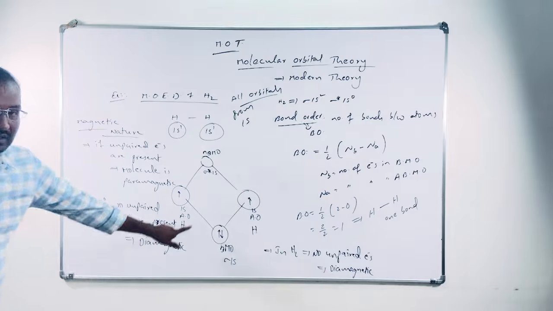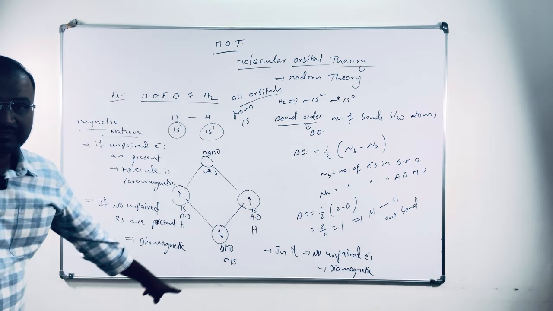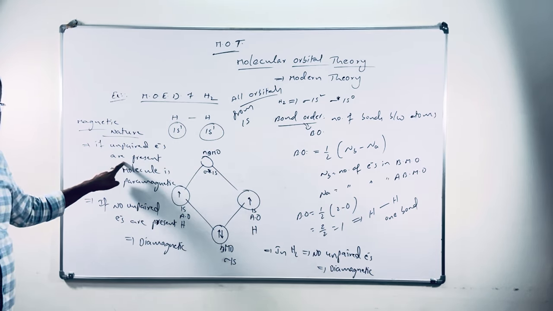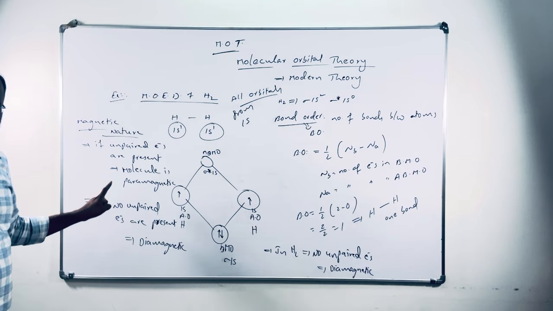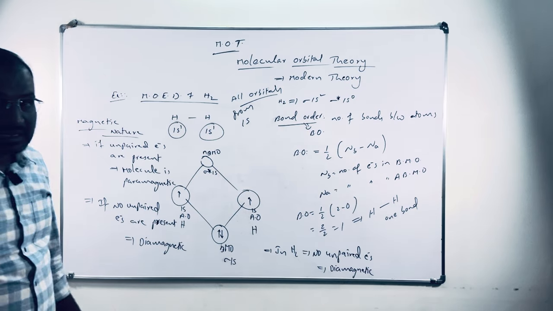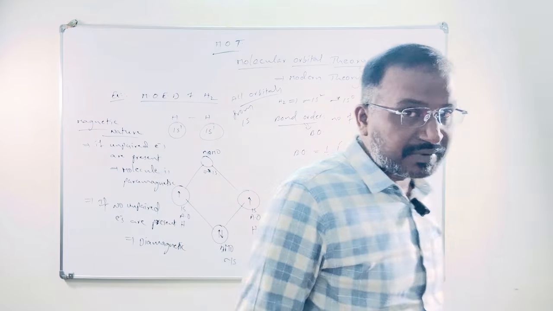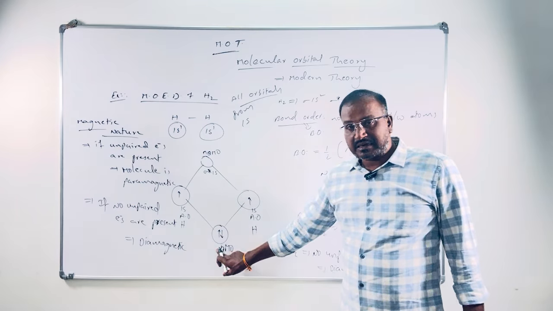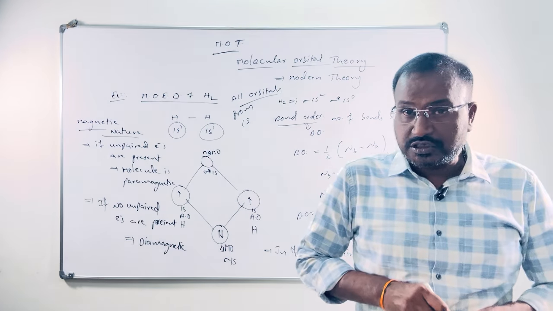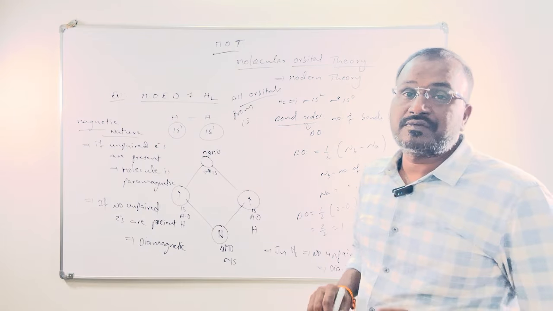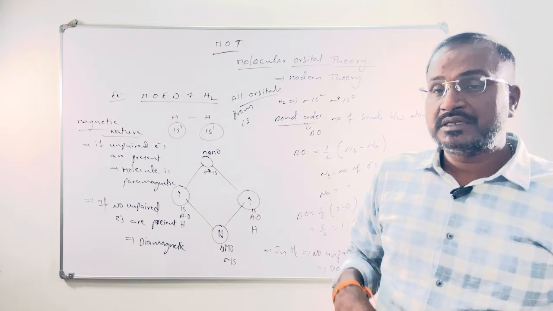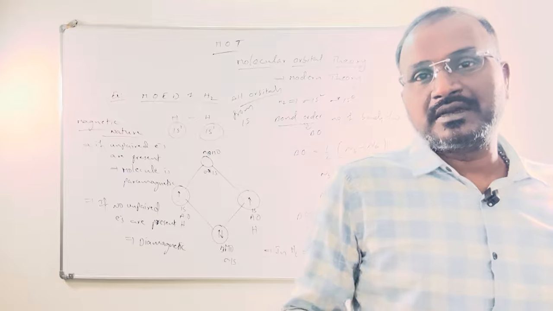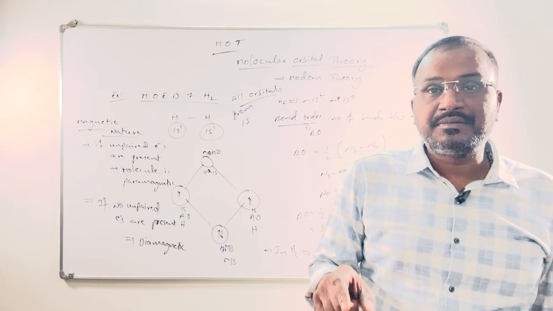After writing all these things, if you observe the electronic configurations of molecular orbitals, if the molecular orbitals have unpaired electrons, that molecule is paramagnetic. If the molecular orbitals do not have any unpaired electrons, that molecule is diamagnetic. In the case of hydrogen, no unpaired electrons, only paired electrons are present in bonding molecular orbitals, so H2 is diamagnetic. Like that we have to go for examples. Now let's go for the next example in the next video, because it has already been 28 minutes or 27 minutes.